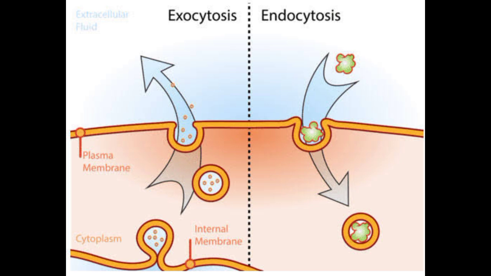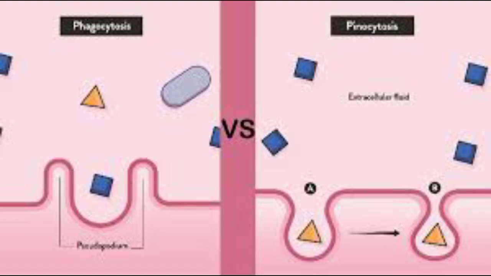Bulk transport. When the cell moves large molecules, it uses bulk transport. Exocytosis, inner to outside, also called cell vomiting. Endocytosis, outside to inner. Includes phagocytosis, cell eating, forming a phagosome. Pinocytosis, cell drinking, forming a pinosome.